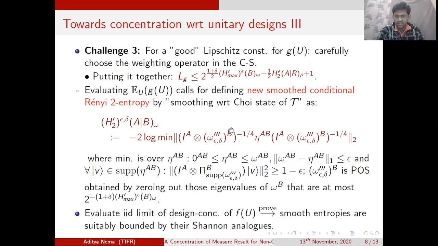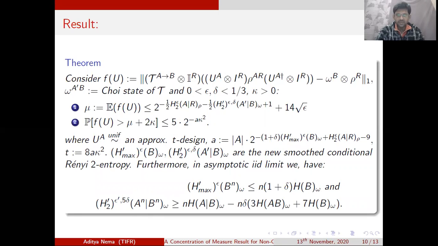And notice the connection of this weighting matrix with respect to the smoothed max entropic quantity. So this was a slight digression, but nevertheless, it was necessary to mention here. Otherwise, it would have remained a surprise what the weighting operator is that we are getting in weighted Cauchy-Schwarz. So sorry, I should have mentioned that earlier, but I hope it's clear.